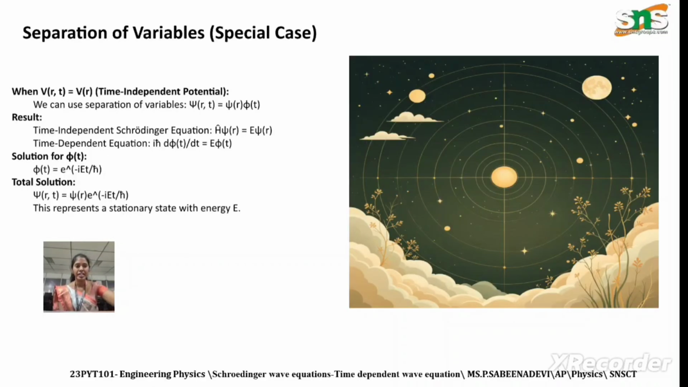Separation of variables in special cases. In V of r comma t, r is the position and t is the time. If we simply write V of r, that is a time independent potential. In that case we get the solution psi of r comma t equal to psi of r times e power minus i E t by h cross.